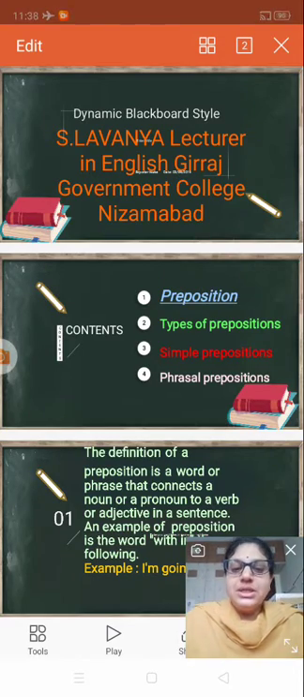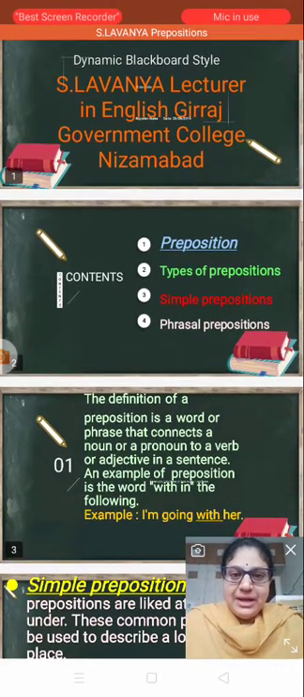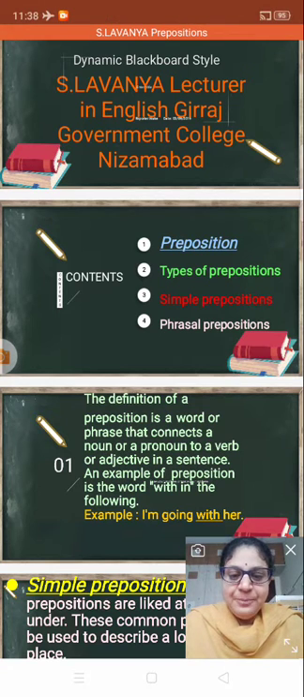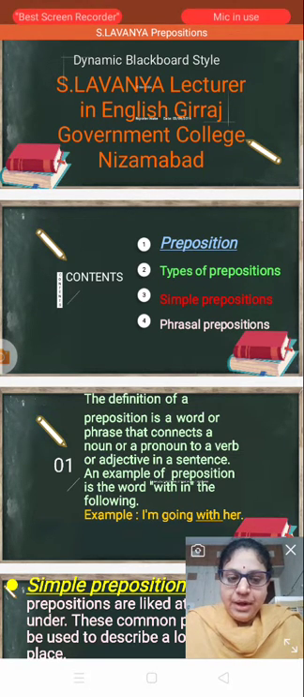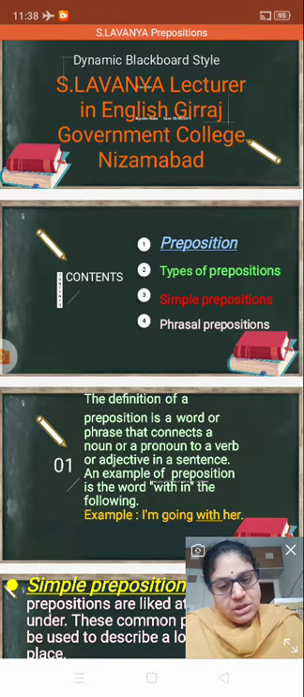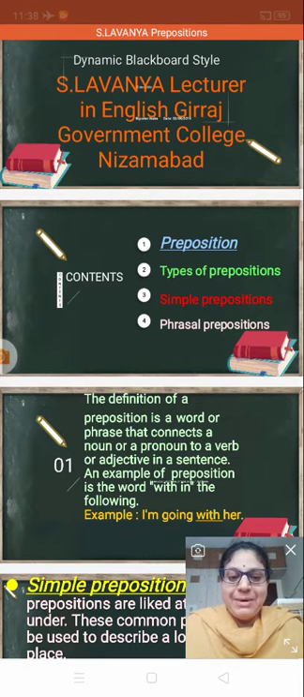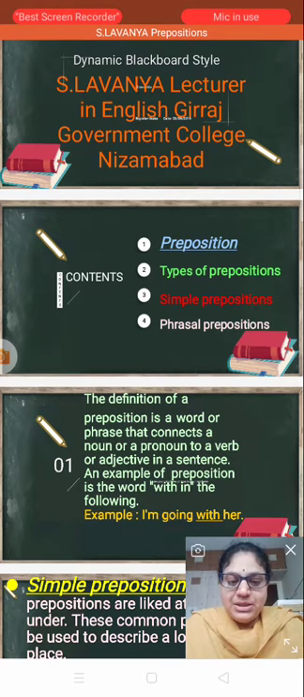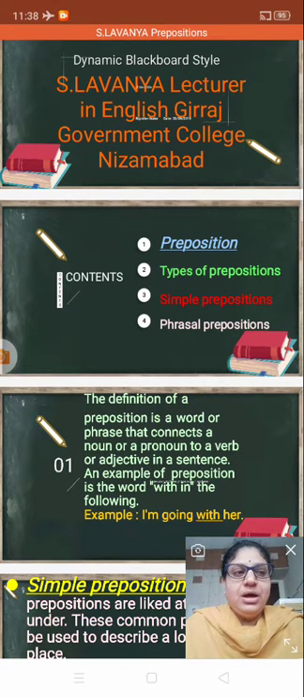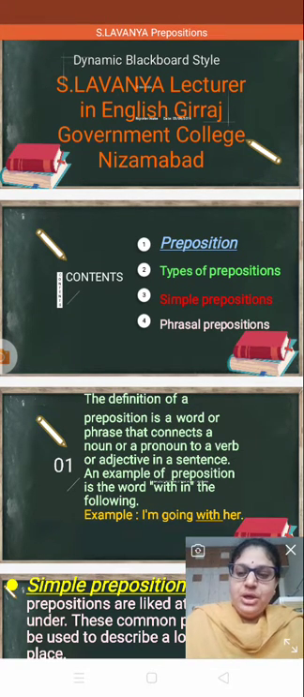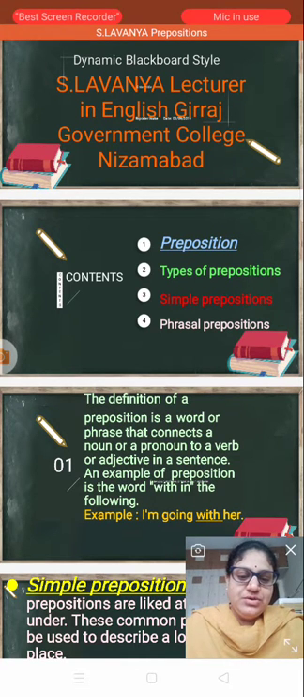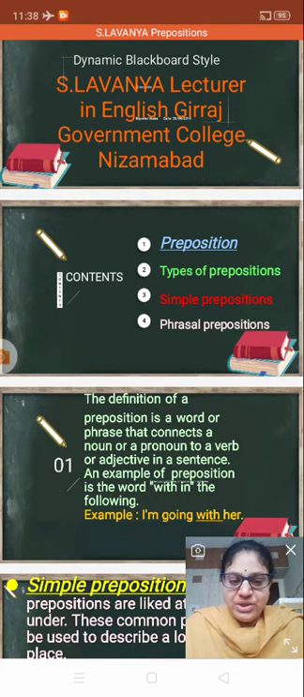See the example of preposition here. I have written some examples. I am going with her. I am going, this is also correct, but you have to show the purpose, the source. I am going with her. I am going with my friend. I am going with my brother. I am going with my father. I am going with my friends. I am going with my children.